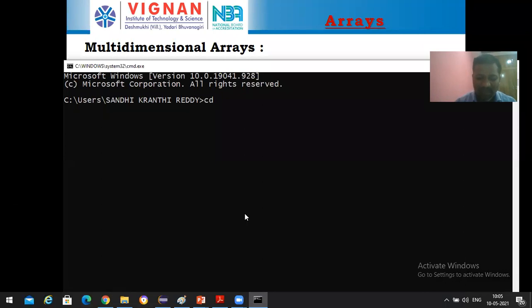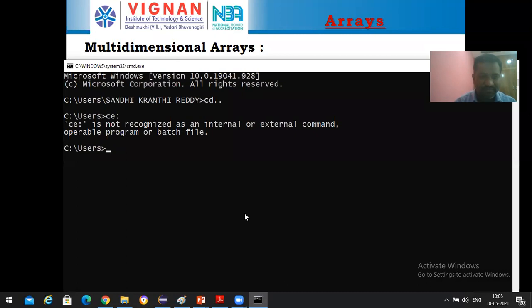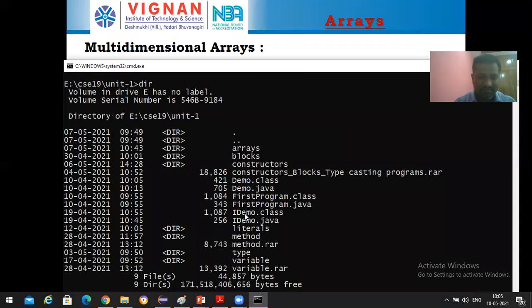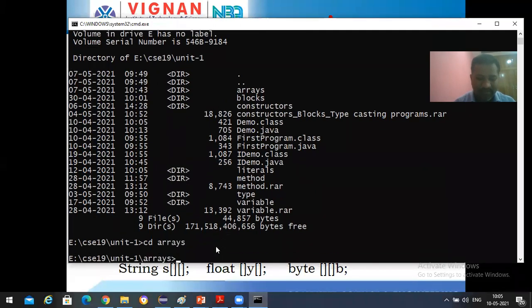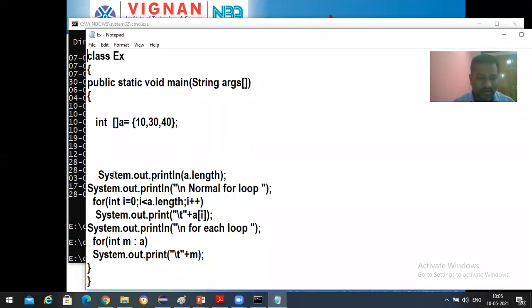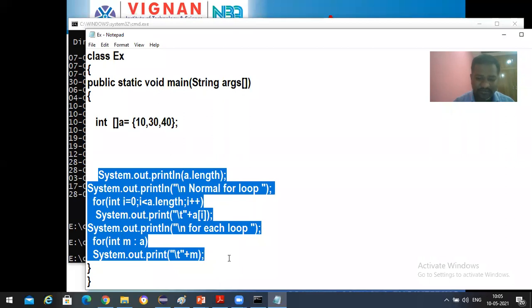Let's enter into the programming part of this, how we'll be doing the declaration. See, this was the thing that we had done.